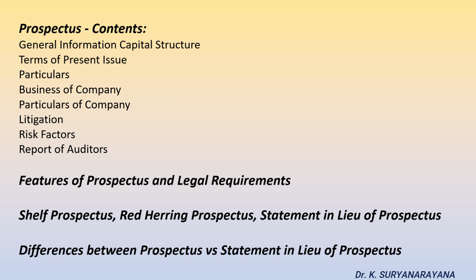In case of unlisted public companies, red herring prospectus needs to be filed with the Registrar of Companies, whereas in case of listed companies it is to be filed with the SEBI. Both types of companies need to file the prospectus at least 3 days before the date of opening of offer.